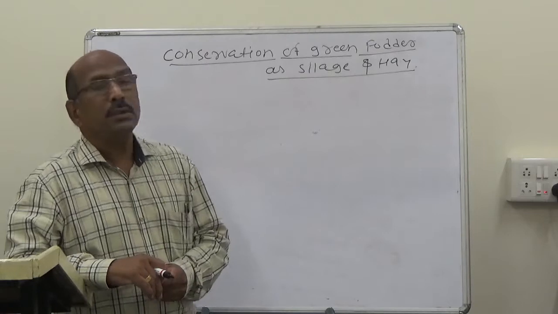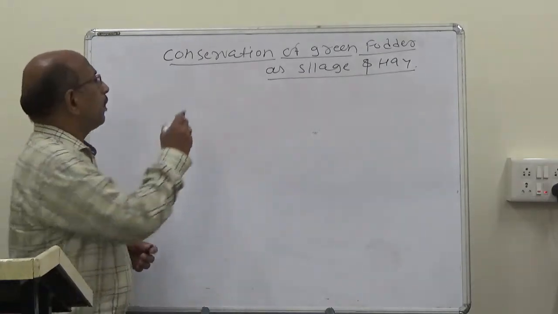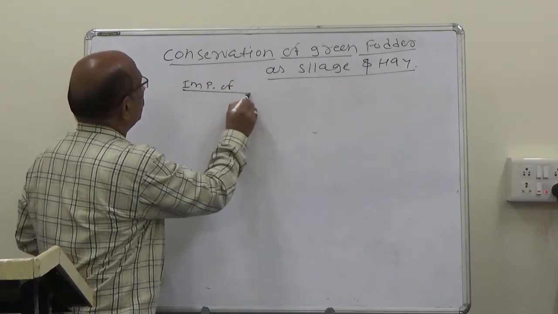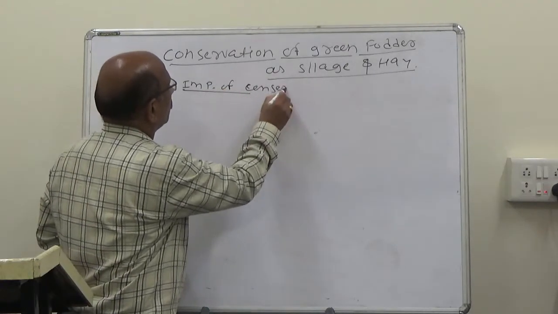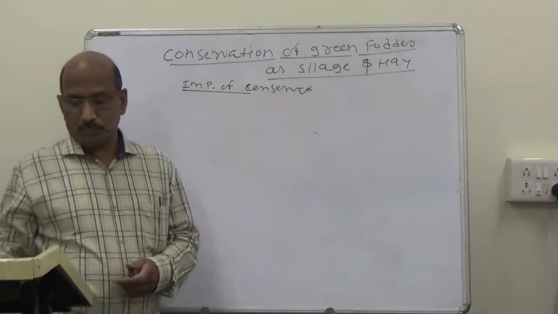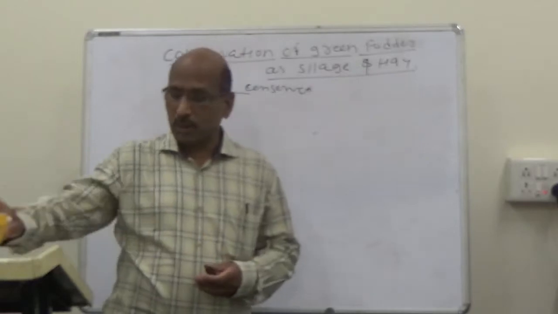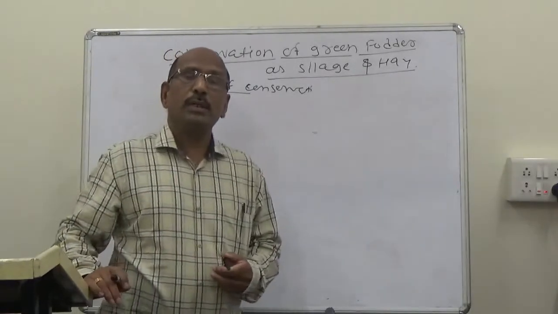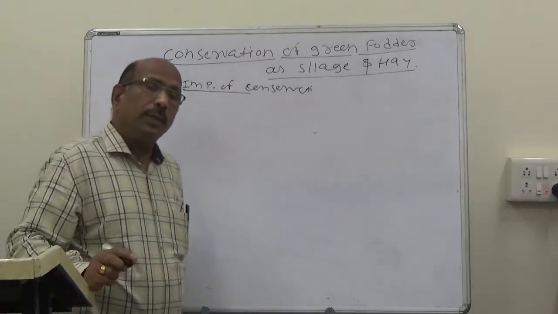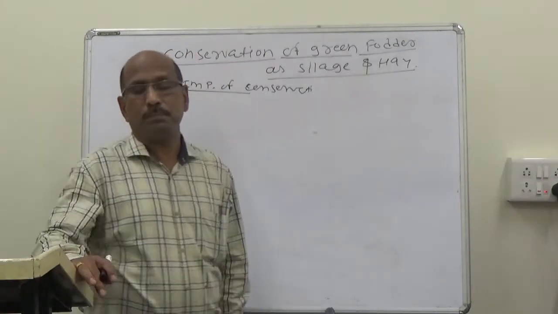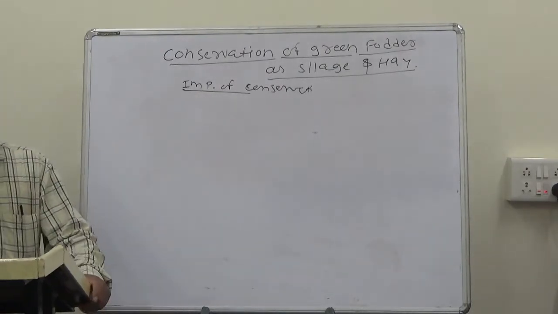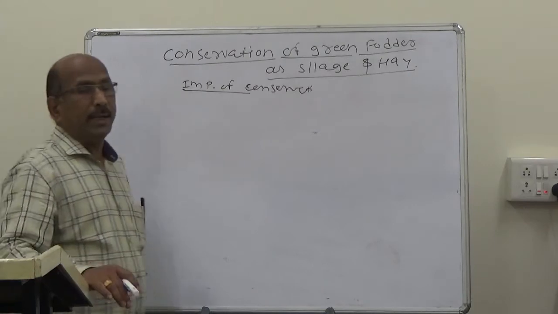Last lecture we discussed the importance of conservation of green fodder: to store surplus green fodder during the harvesting seasons and to provide good quality fodder during the lean periods.